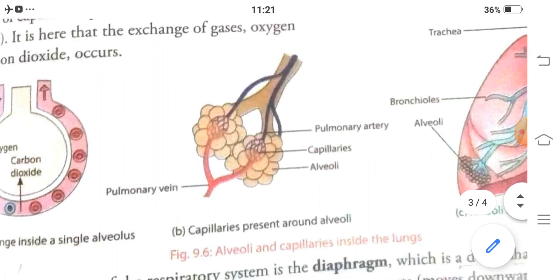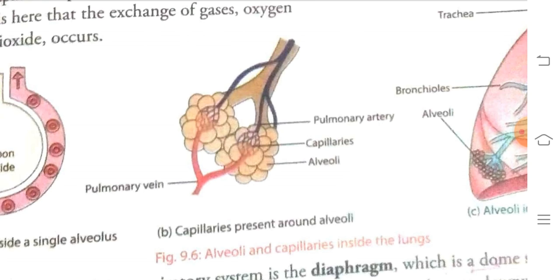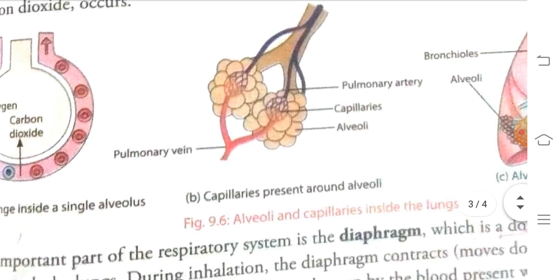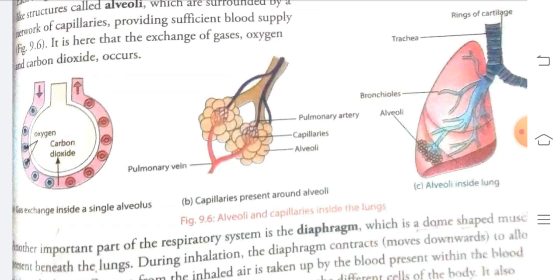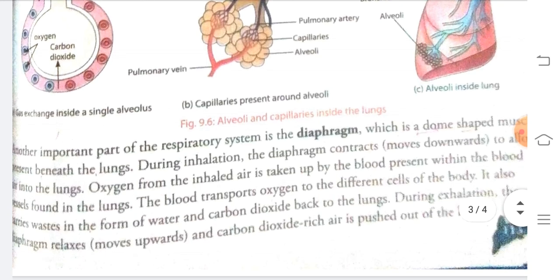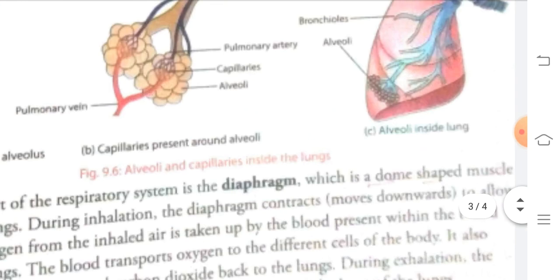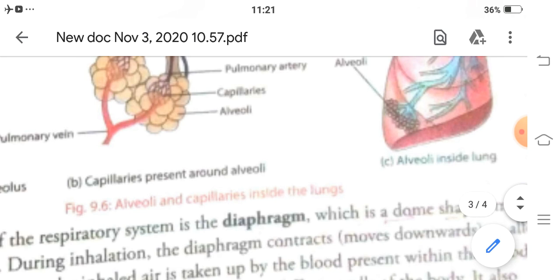So in the alveoli, oxygen is taken up by the blood capillaries, and carbon dioxide is sent from the capillaries to the alveoli, and through the alveoli it is sent back out through the nose. You can see here the alveoli in the body of the lungs.